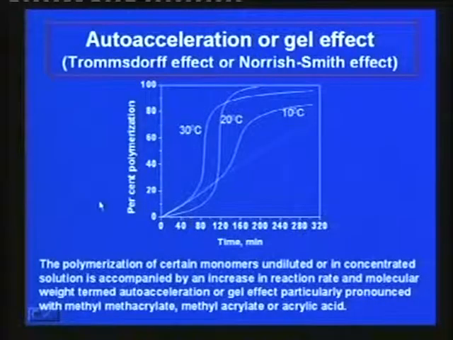Here you see the growth of polymer with time shown in 3 cases: at 10 degree Celsius temperature, at 20 degree Celsius temperature and 30 degree Celsius temperature.